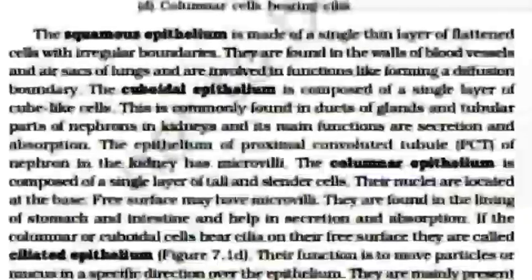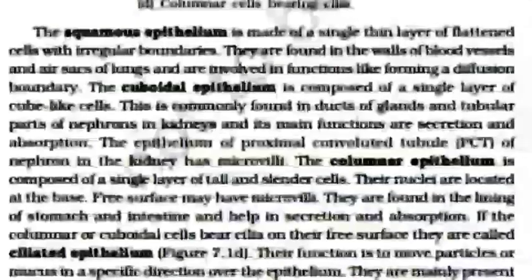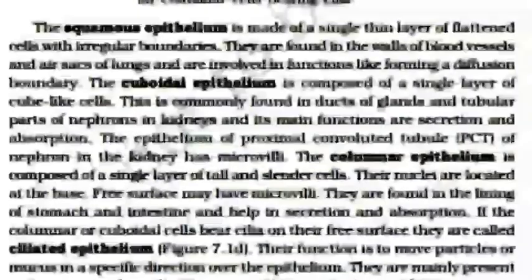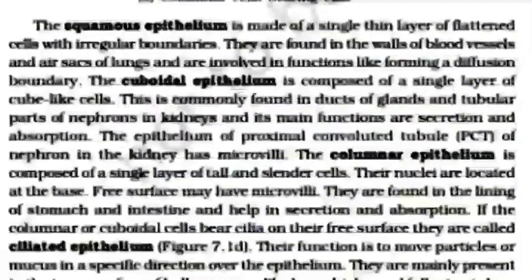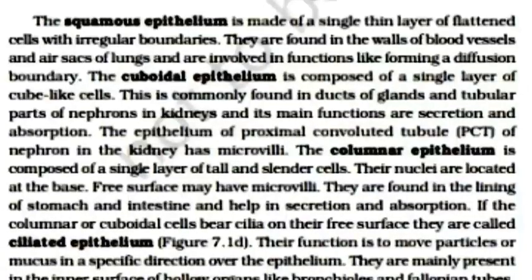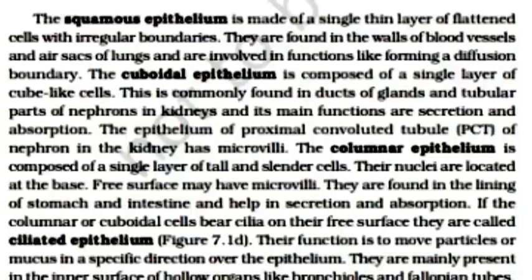The squamous epithelium is made up of a single thin layer of flattened cells with irregular boundaries. They are found in the wall of blood vessels and air sacs of the lungs and are involved in functions like forming a diffusion boundary.